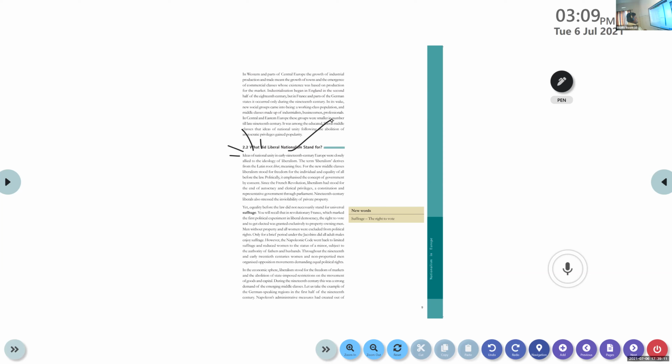For the new middle classes, liberalism stood for freedom for the individual and equality of all before law. Underline that too. Liberalism means nothing but it stood for freedom. What kind of freedom? Individual freedom, and equality for all before the law.